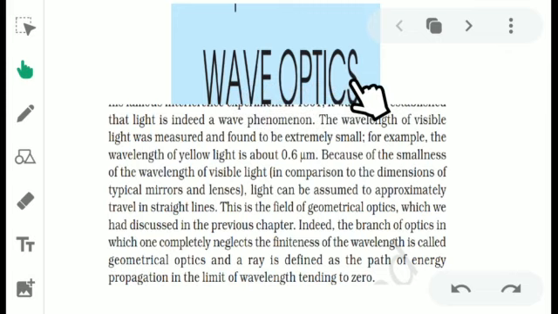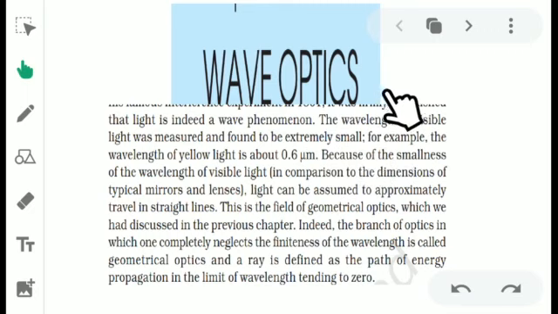In the previous chapter you learned that light travels in a straight line, and there we discussed ray optics. Why are we considering ray optics and wave optics separately? First, the wavelength of visible light was measured and found to be extremely small.